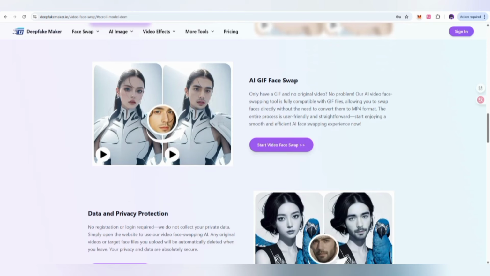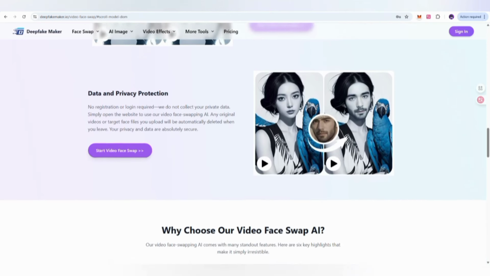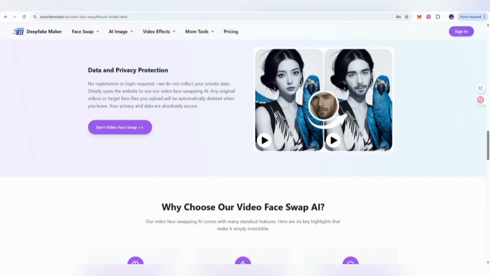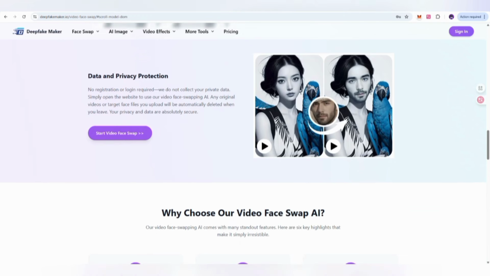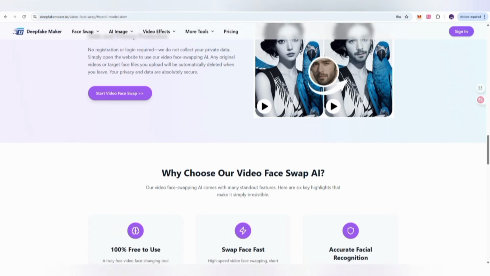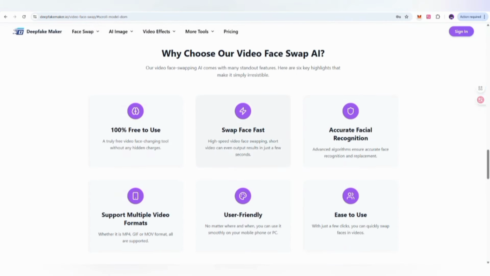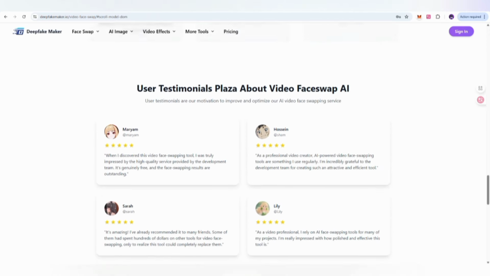AI GIF face swap is also here. You can also secure your data and privacy through Deepfake Maker, and there is no registration or login required, and there is also no collection of private data. So simply you can use it, 100% free to use. Swap face with fast and accurate facial recognition is here, and everyone can work.